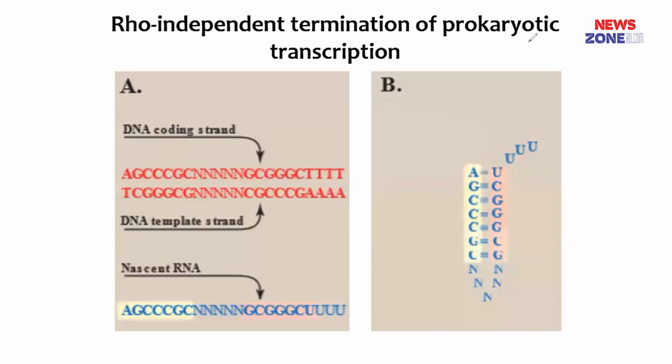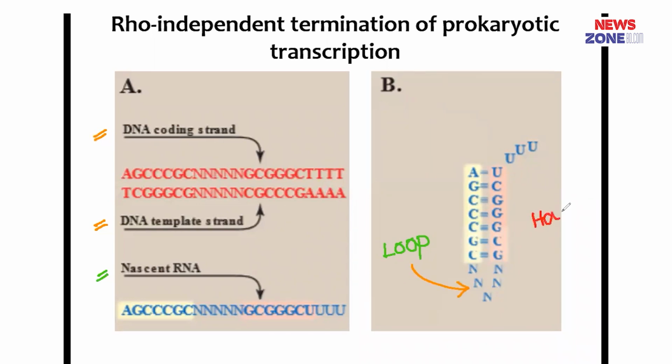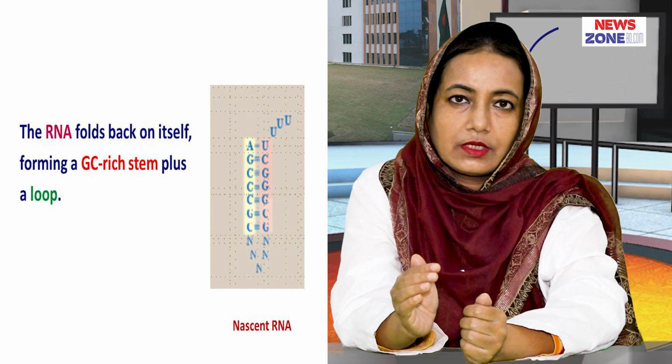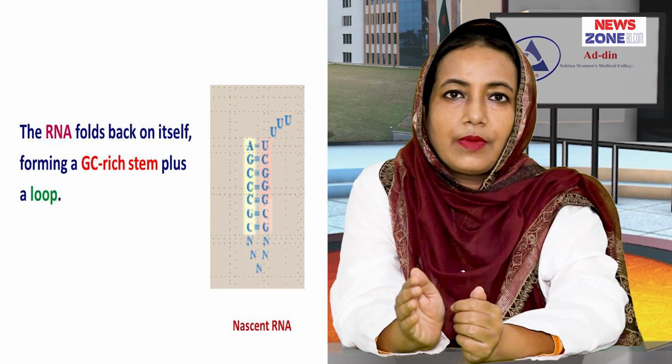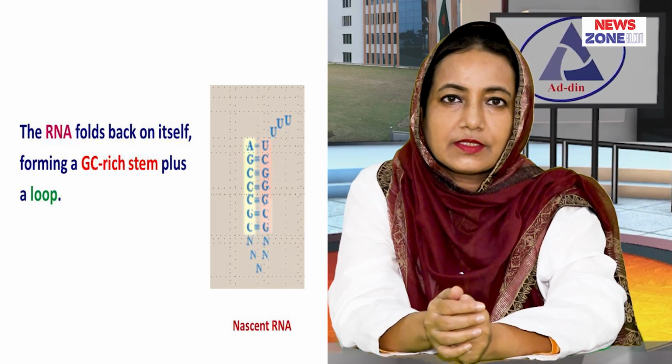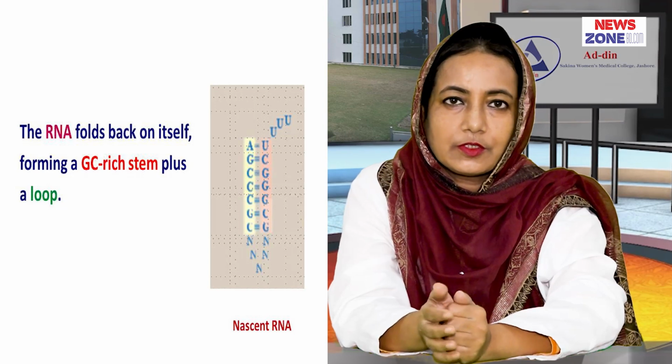Let's follow the Rho independent termination in prokaryotes. This is the DNA coding strand and this is the non-coding template strand, and here is the newly synthesized RNA that forms a loop. It is self-complementary and takes a loop like a hairpin. At first it forms a loop, a GC-rich stretch that forms a palindrome sequence, and beyond this loop, these uracil molecules bind loosely with the DNA and are easily discarded. It then releases the primary transcript and thereby stops the process of transcription.